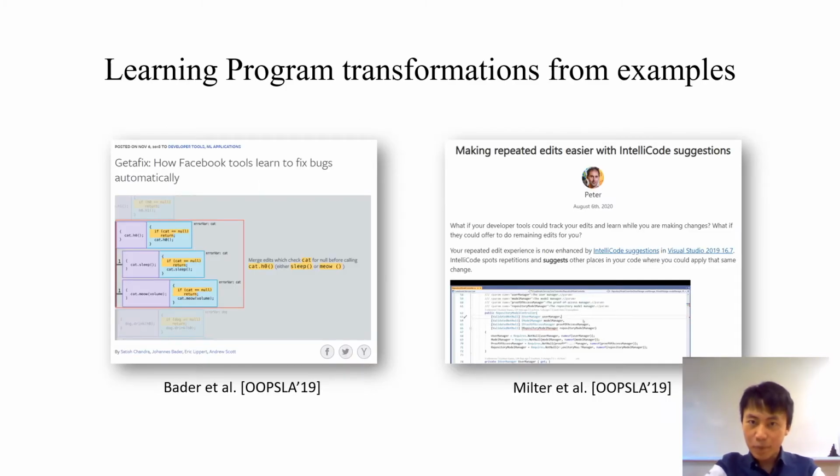We have seen an emerging trend of tools and techniques that synthesize program transformation using examples of code edits. For instance, GetFix has been developed at Facebook. It uses examples from code repository to learn bug fixes, and Blue Pencil from Microsoft uses examples to learn program transformation to automate repetitive code changes. It has been released in Microsoft Visual Studio as IntelliCode suggestions.